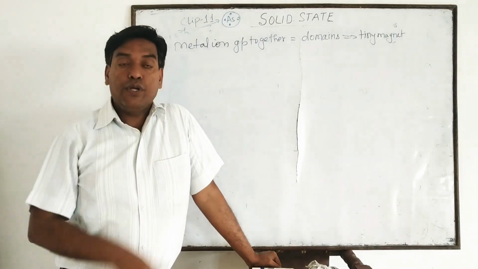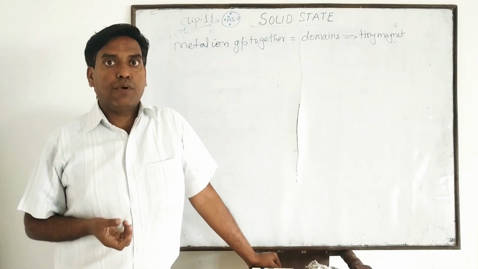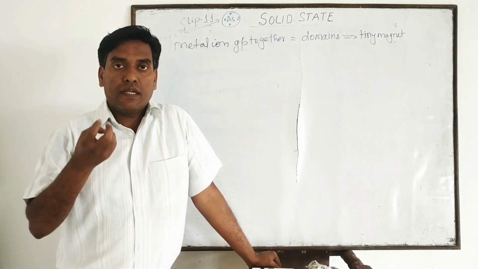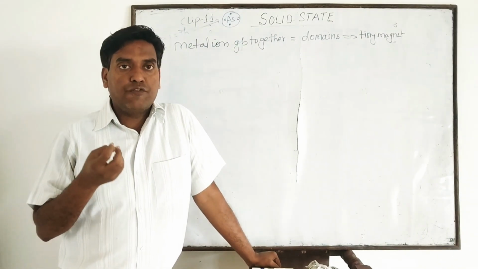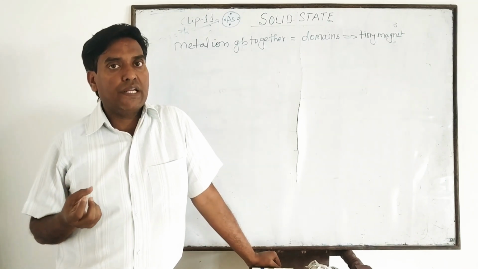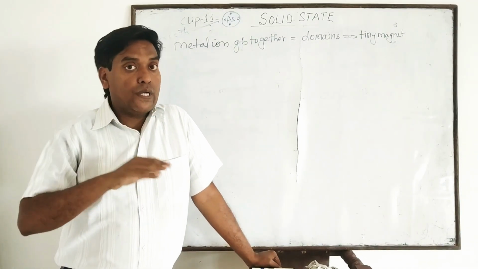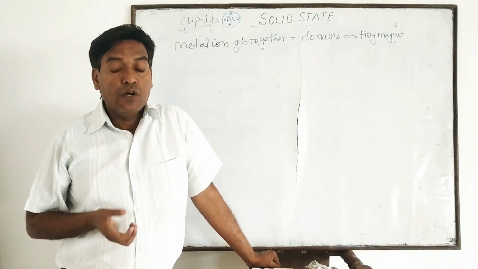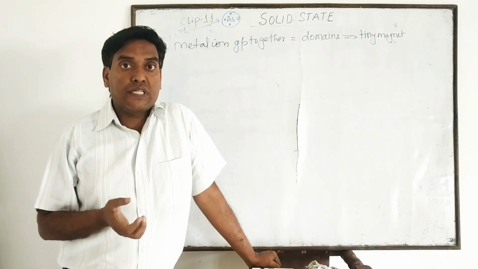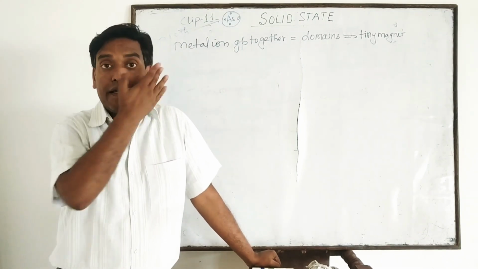When we explain the magnetic property of metals and their compounds, we see that there are three types of substances. One is ferromagnetic, second is ferrimagnetic, and third is antiferromagnetic. So ferromagnetic substances are those substances which are strongly attracted by the magnetic field, like iron.